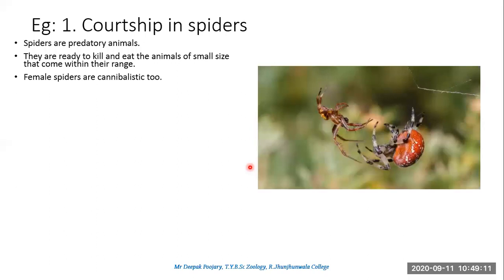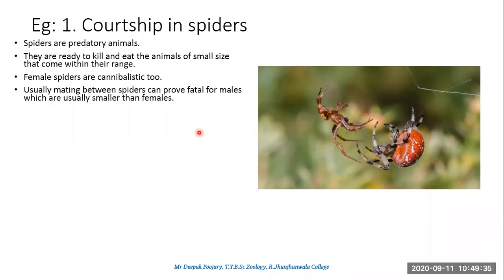Now this is a very classical example. This is actually a brown wood spider. This is the female and this is the male. When you compare the size, the female is larger than the male, and there are chances that if the male makes some mistake, the female will simply grab the male and make it her prey. So females are cannibalistic.